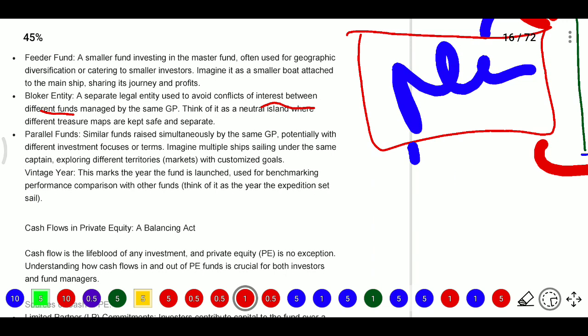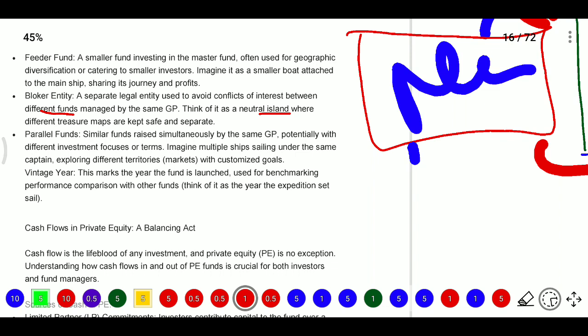Here, blocker entity means the general partner will manage different funds. To avoid conflicts, he will register another fund under another name, a blocker entity, managed by the same GP. Think of it as a neutral island where different treasure maps are kept safe and separate. For that island we will take separate ships, and this GP only will take care.